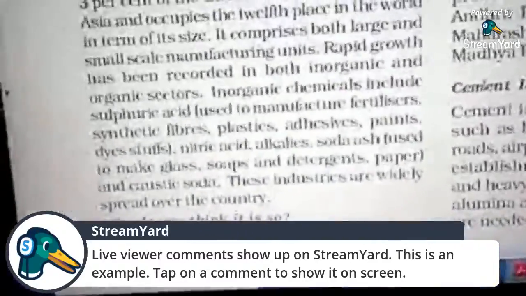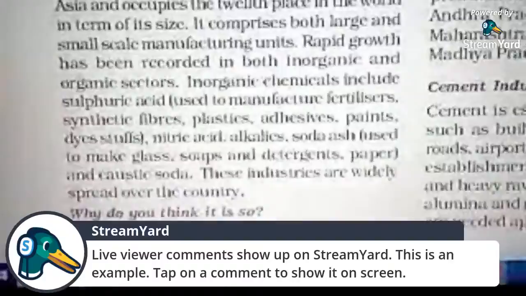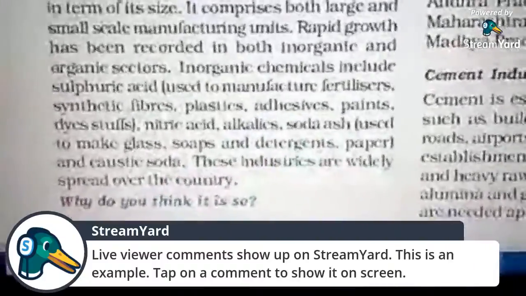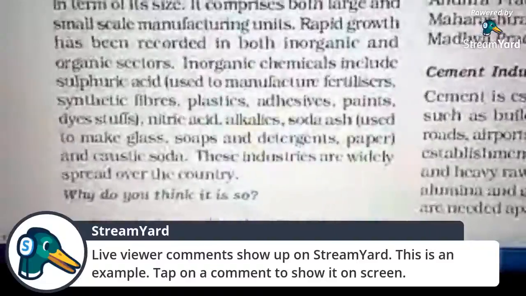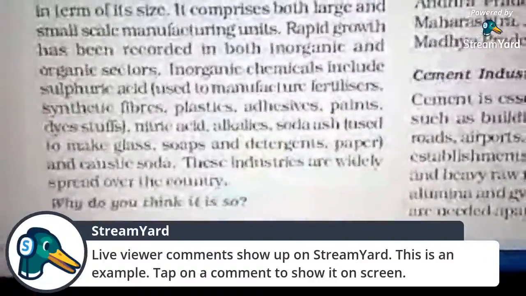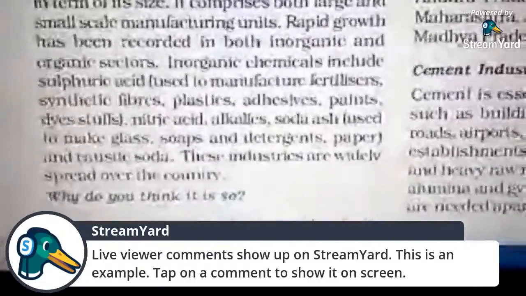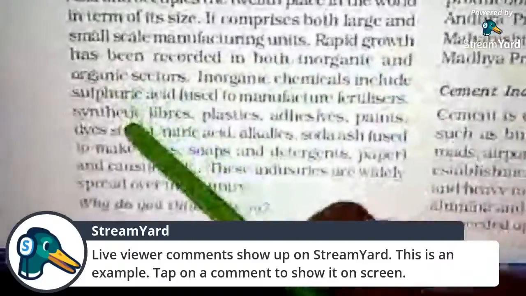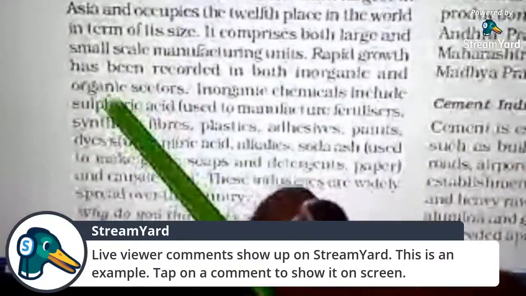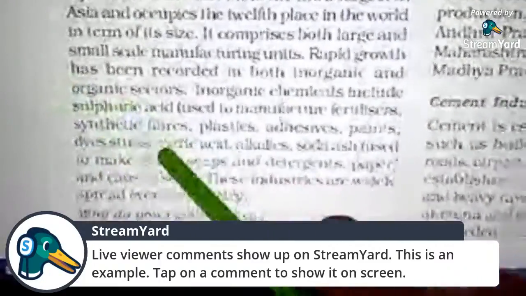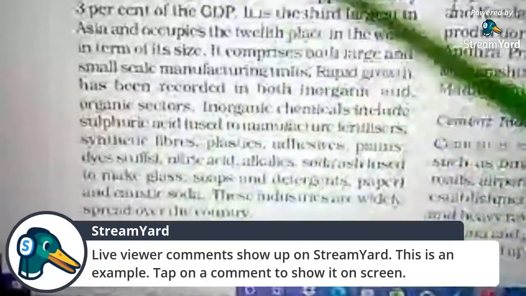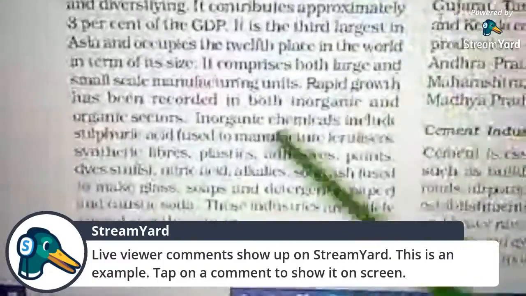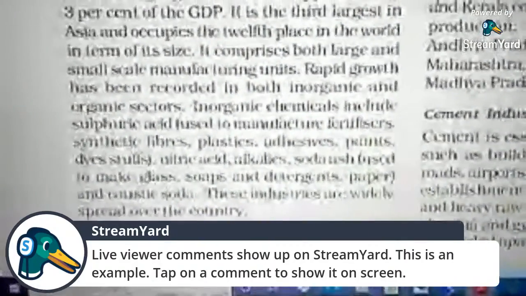What are the inorganic chemicals which we are using in our chemical industries, and what are their uses? These types of questions can come in your exam. What are the names of the inorganic chemicals? You are going to write these names: sulfuric acid, nitric acid, alkalis, soda ash, caustic soda. And there is one more question, like what are their uses? Then you have to write the uses of inorganic chemicals.